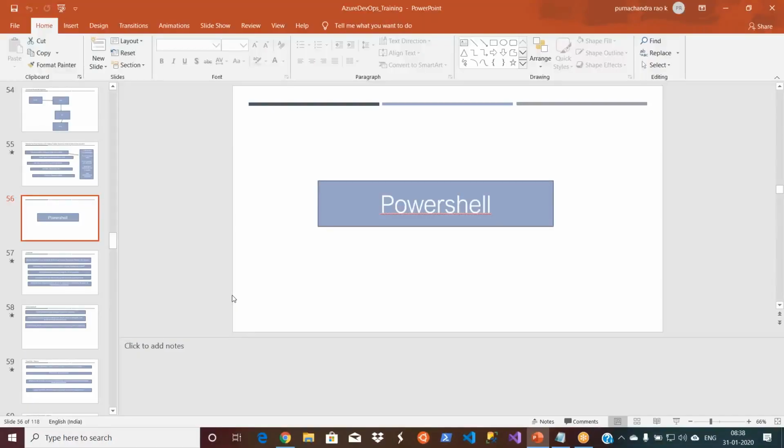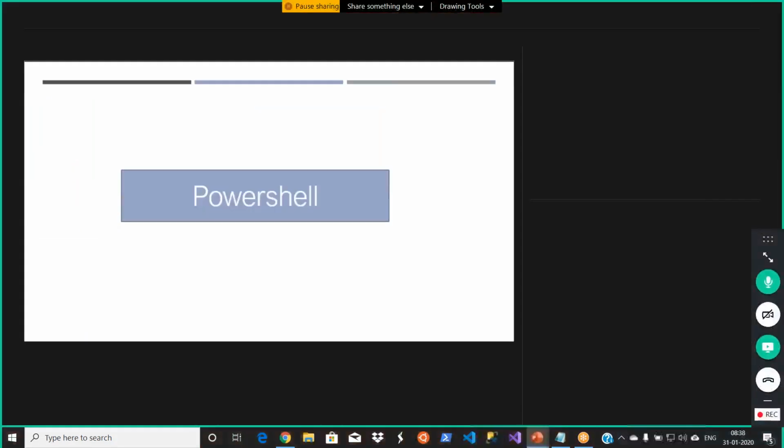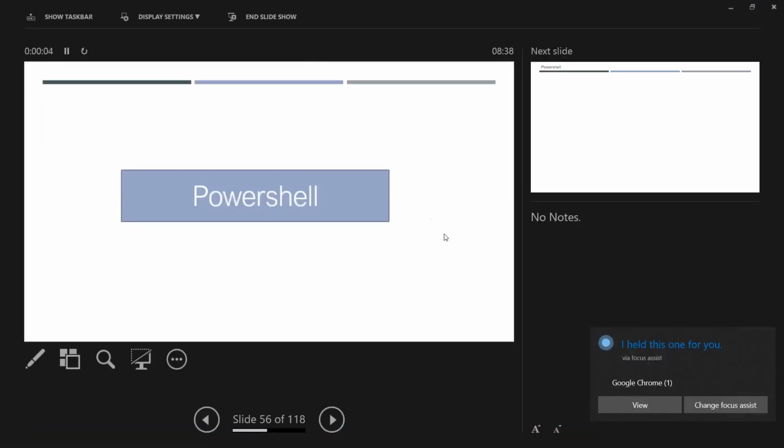So I just would like to continue with the PowerShell. Guys, this is also very important stuff, PowerShell. But the good thing is, most of the times you will not be required to use PowerShell when you are using Azure DevOps. Because when you are using a VSTS or TFS, many tasks were not available. Let us say to work with the file systems, or to work with IIS, or to work with any OS related stuff, or Azure cloud related.